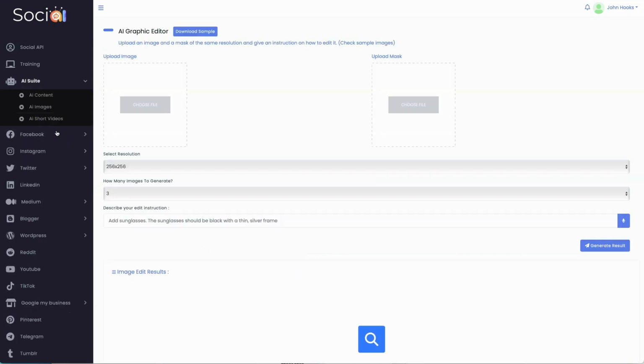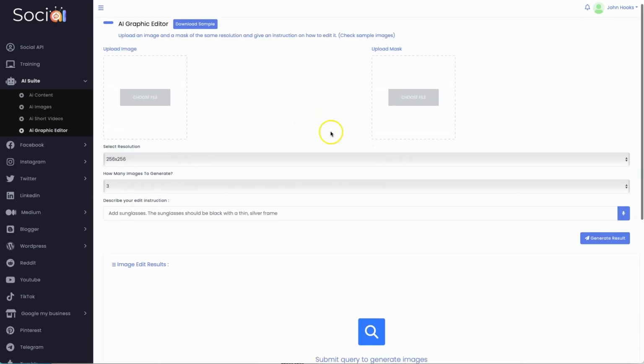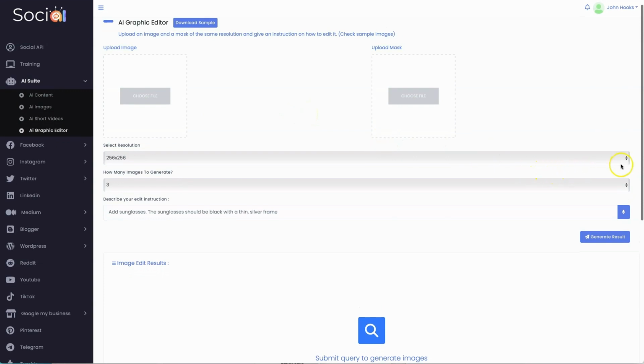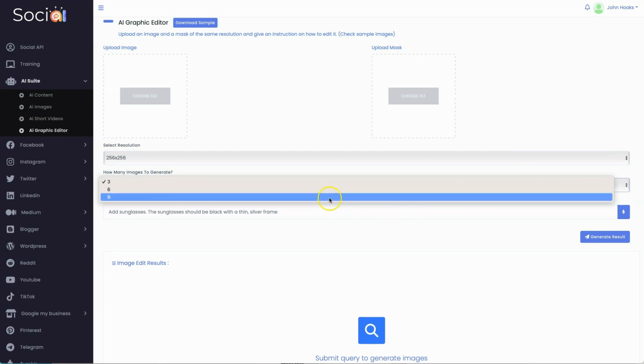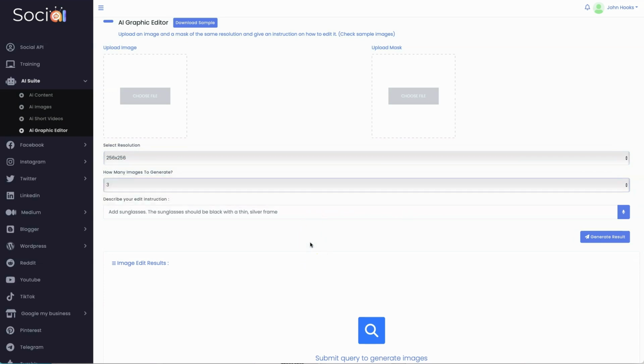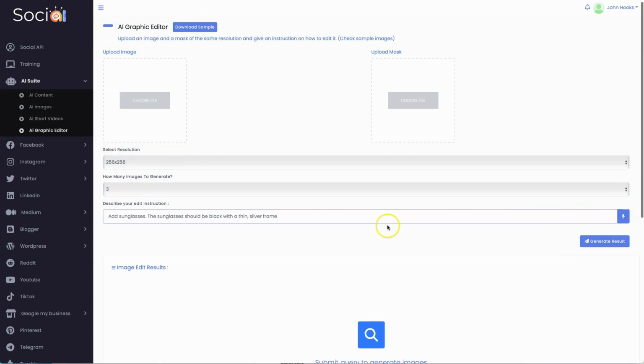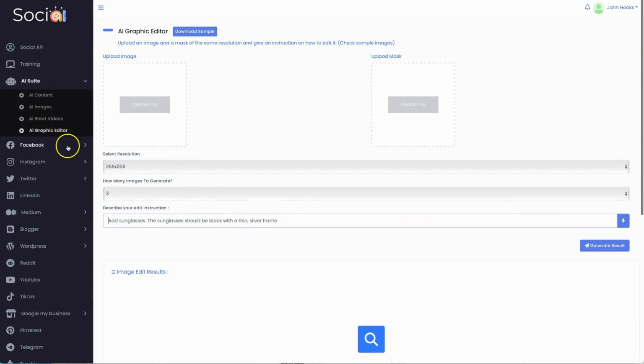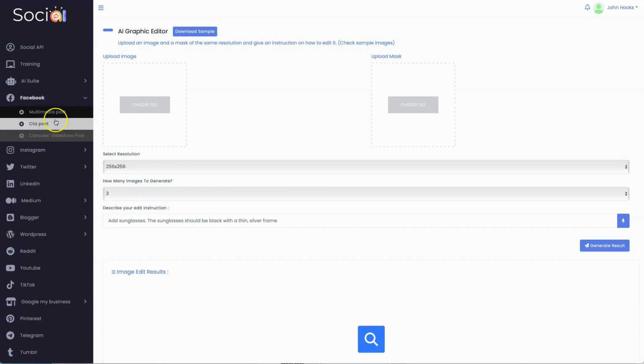You also have an AI graphic editor, a pretty simple editor. You have the resolution to choose from. And once again, you have 3, 6, or 9 as far as the output that is available for you. Okay, and down here is where you enter your info or speak your request of what you want. All right. Now, also, as mentioned before, you have your Facebook, you can do multimedia posts, you can do CTA posts, or you can do your carousel slideshow.